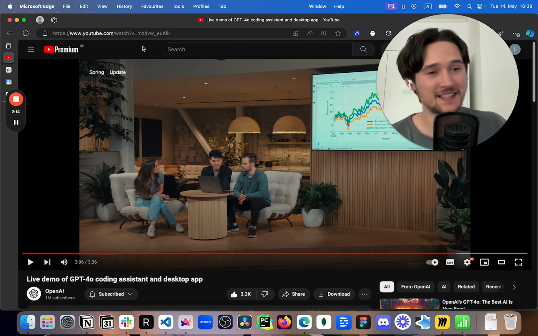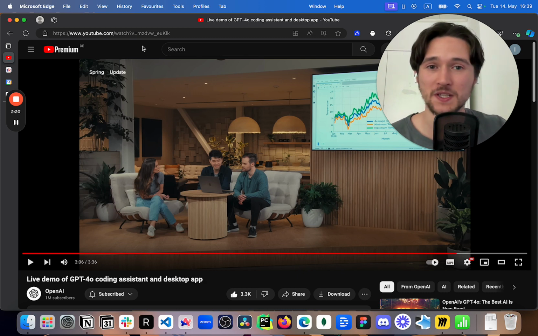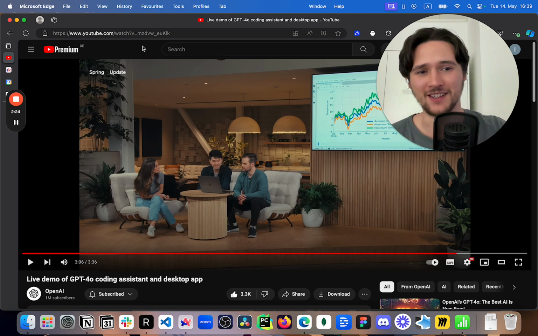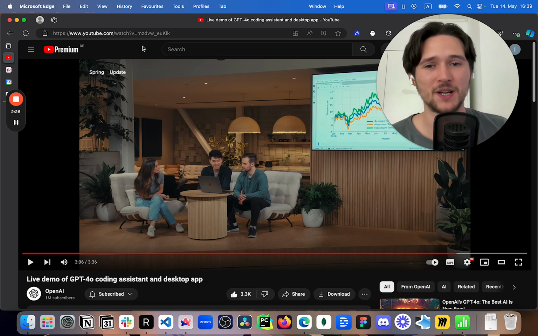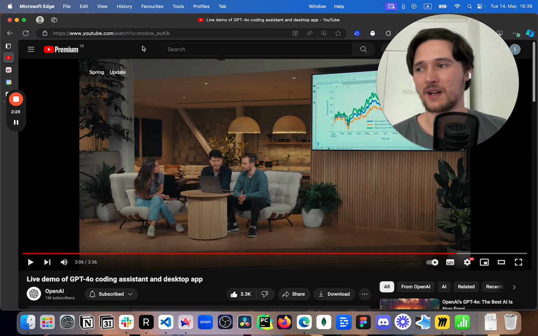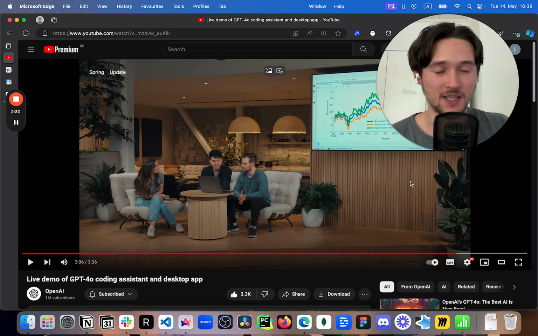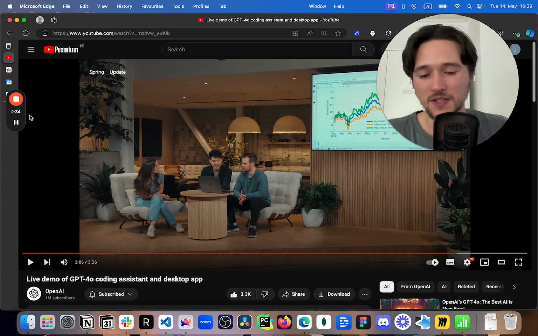It's quick. It can see what you're doing right on the screen, and this is something that I've been dreaming of: being able to share my screen with ChatGPT and just say, hey, what's going on here? Can you help me out? Let's speak about this thing, right? Obviously, I haven't tried it out yet because no one has access to it. So we will see how good it is once it's out.